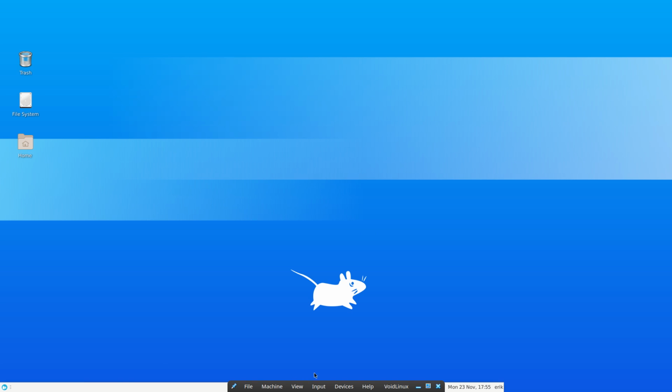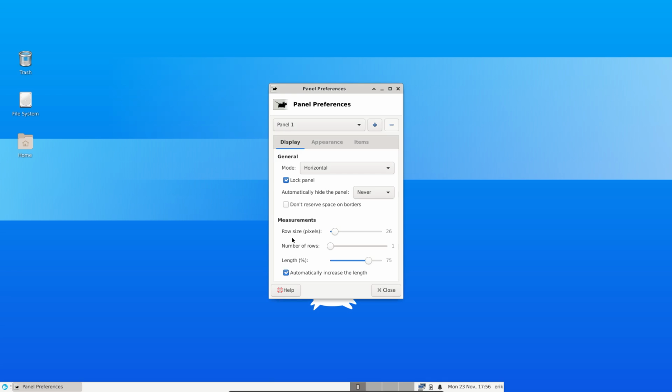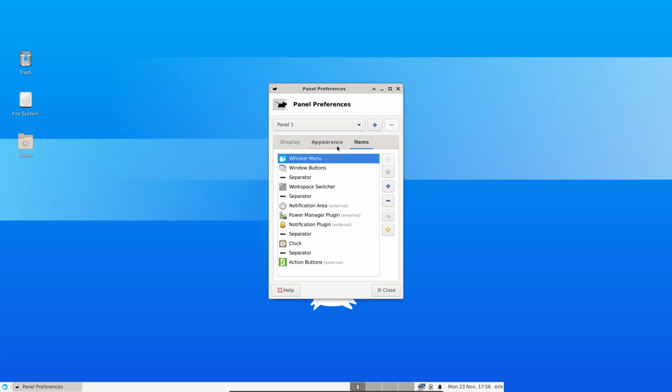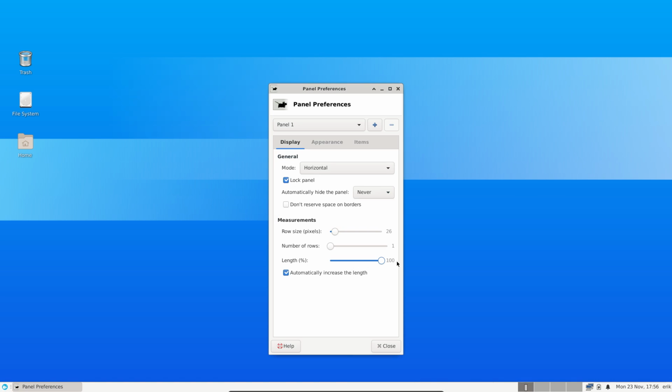For some reason, he's not setting the panel in the middle. And when we do it, that will work. Some of the settings maybe. Okay, so this is the normal look.